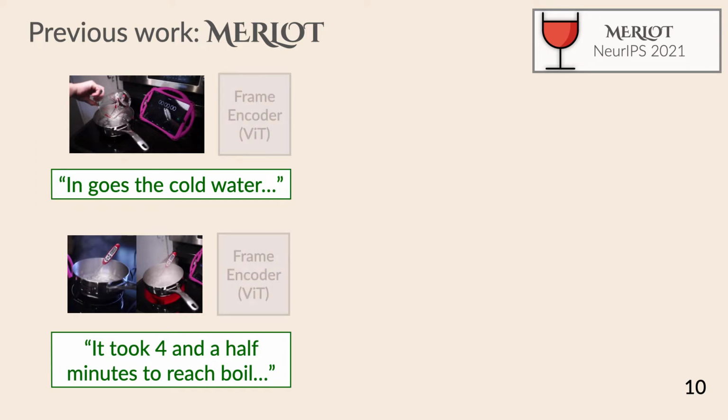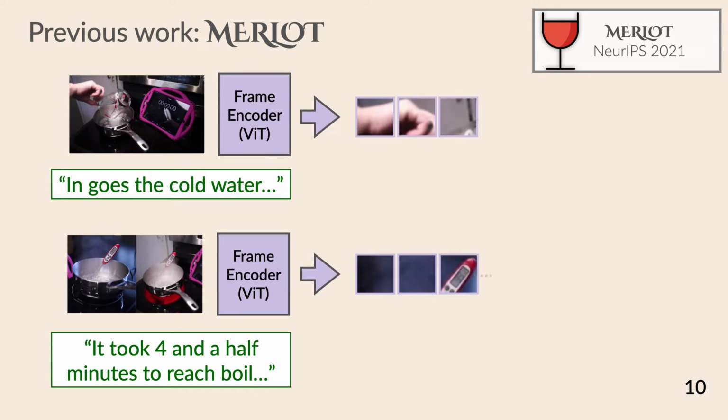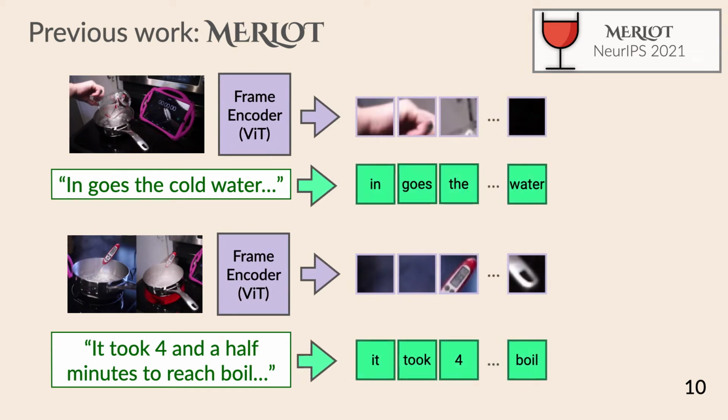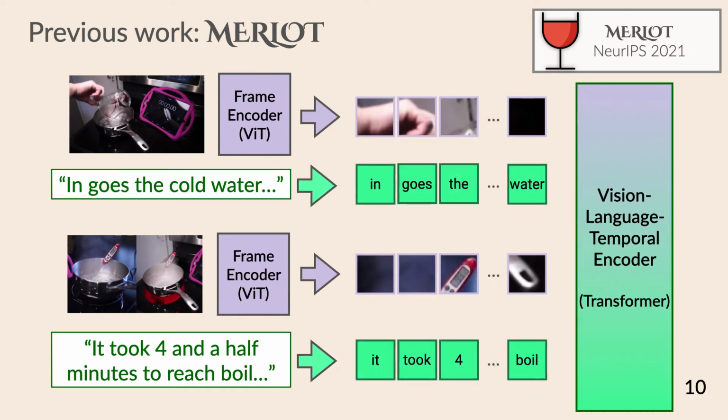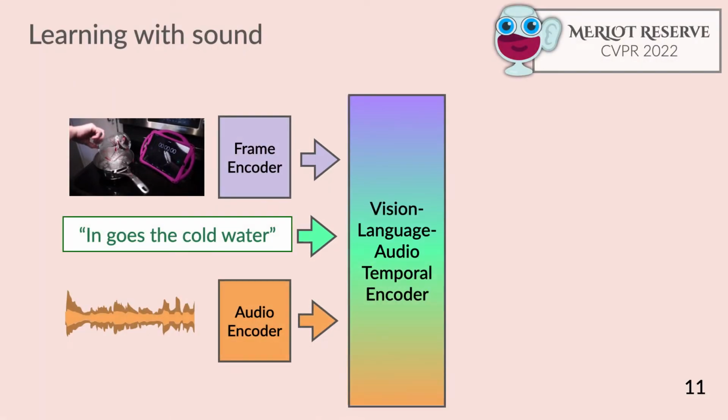We're going to learn a frame encoder that represents each frame, tokenize the text, and then finally fuse everything together with a vision language temporal encoder. So MERLOT fused the video across modalities and over time, and we introduced objectives to train all of these components together end to end. But in this work, MERLOT Reserve, we want to jointly reason over everything, including audio. It's an exciting idea, but learning this trimodal fusion is even more challenging.